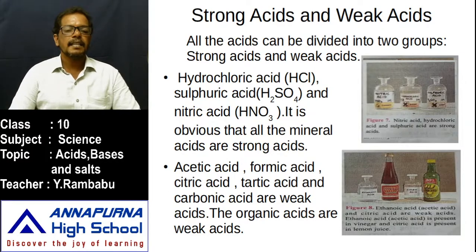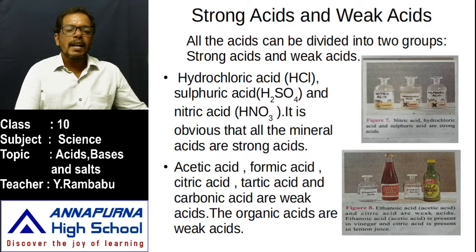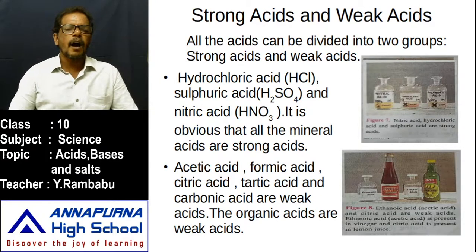What is that acid? Carbonic acid. Mostly these acids are present in the food materials we use in our daily life. That's why these are called weak acids. Why? These are not harmful to us. For example, sour milk. It is sour in taste, which means acid is present. Which acid?